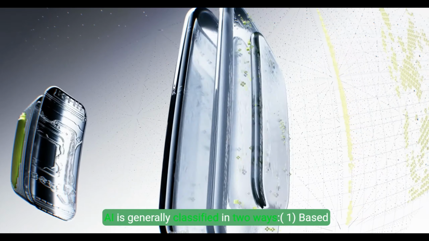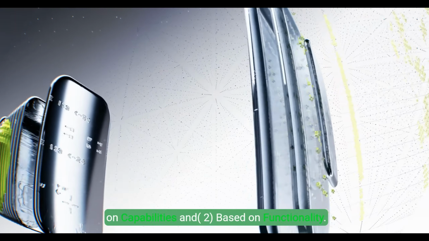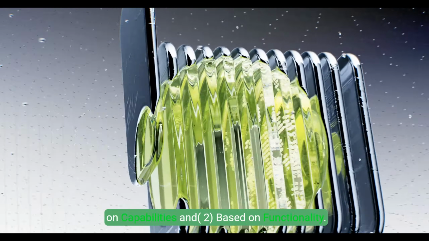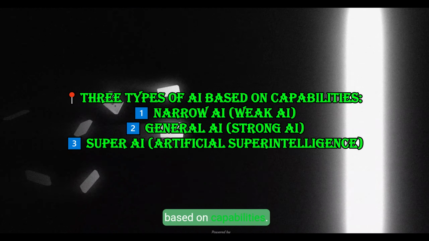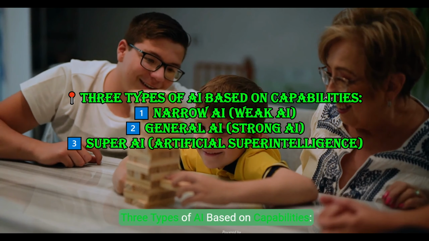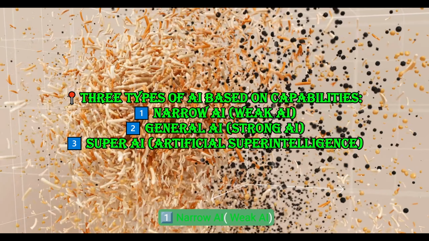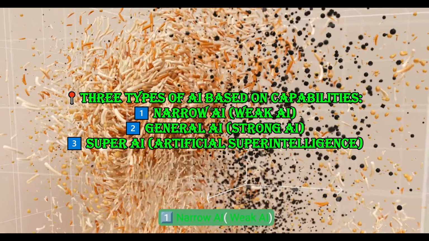AI is generally classified in two ways. One, based on capabilities, and two, based on functionality. In this video, we will focus on AI classification based on capabilities. Three types of AI based on capabilities. 1. Narrow AI, weak AI. 2. General AI, strong AI. 3. Super AI, artificial superintelligence.